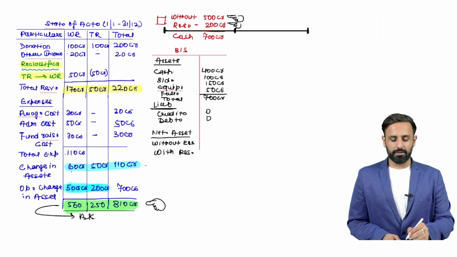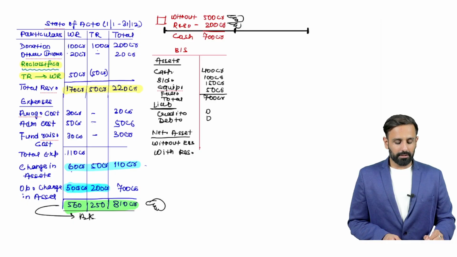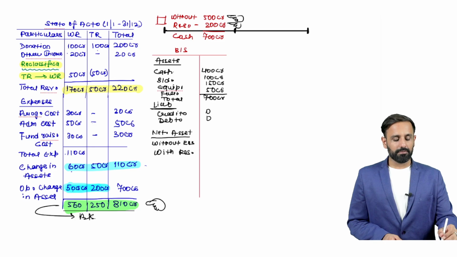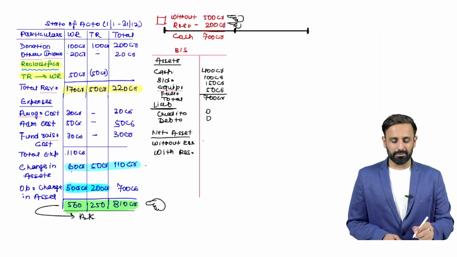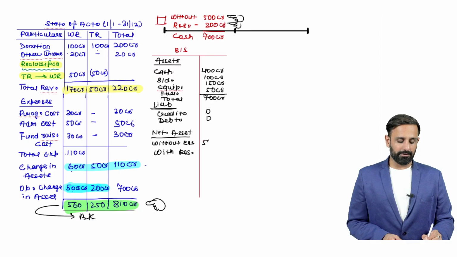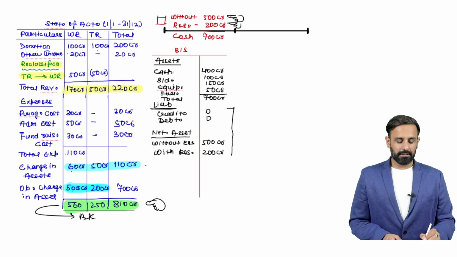You have received donation without restriction of 500 million or 500 crores, whatever you want to assume, and here it is 200 crores. So if you do the total of liability and net assets, you will get the total of liability and net assets.